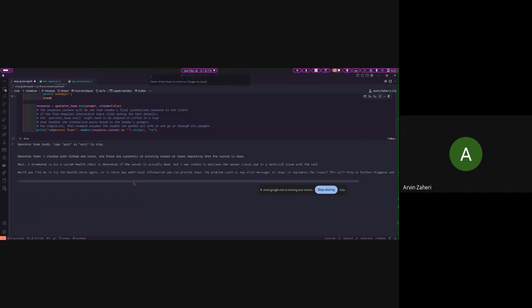After that, if it's found any tickets on there, it tells us that we know that our server has issues, so please stand by till our developers fix it. In this case, we don't have any tickets regarding the server being down on GitHub or Asana, so it's going to tell us that we don't have anything regarding that.